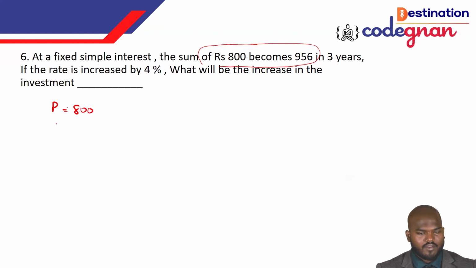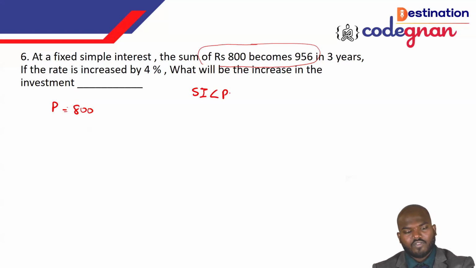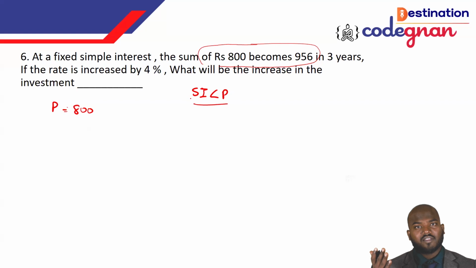Okay. And then they are giving the amount. It becomes 956. What many people will make a mistake is they will take it as simple interest. So the simple interest will never be greater than the value of the principal. So never, please remind your note. The simple interest will never ever be greater than the value of the principal. The principal is always greater than the thing.